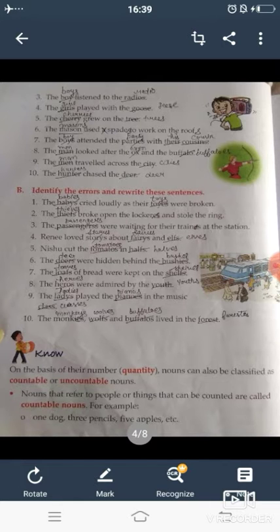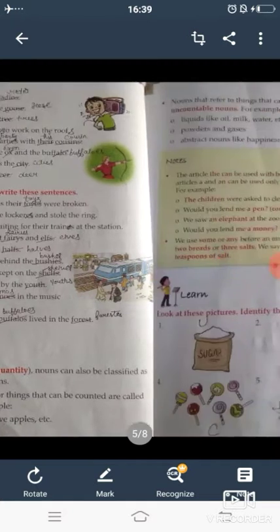Students, nouns can also be divided into countable and uncountable nouns. So what are countable nouns? Nouns that refer to people or things that can be counted are called countable nouns. For example, one dog, three pencils, five apples. These can be counted, so these are the countable nouns.